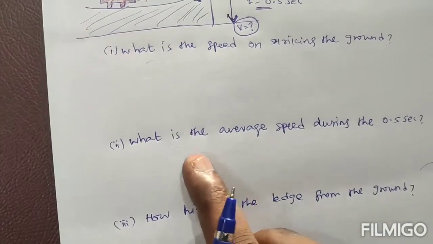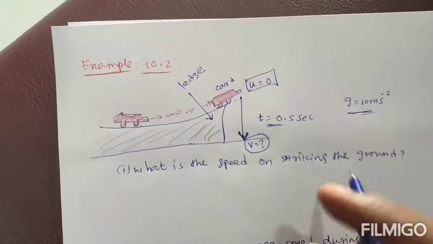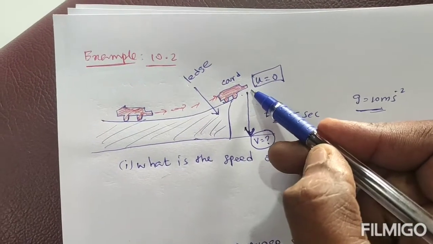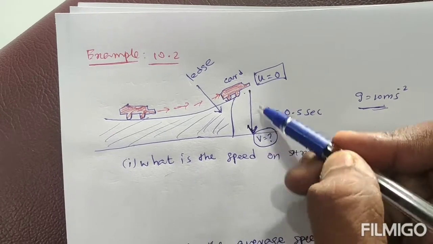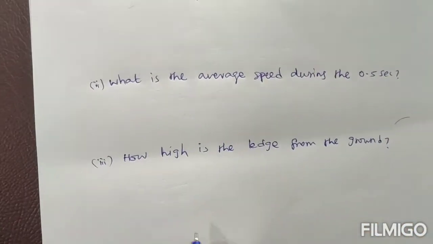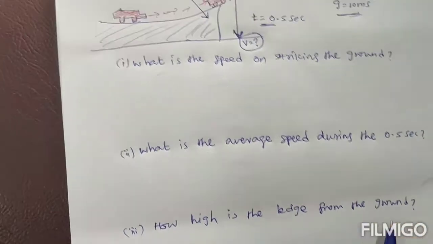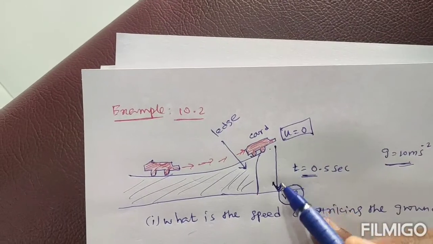The second question is, what is the average speed during 0.5 second? So when the car travels from the top to the bottom, what is the average speed? That is the second question. Third question: how high is the ledge from the ground? So this height is being asked.